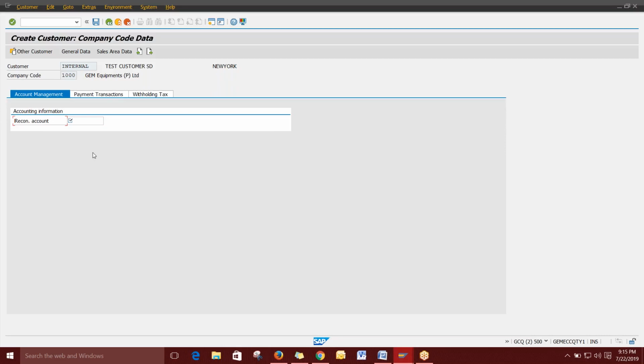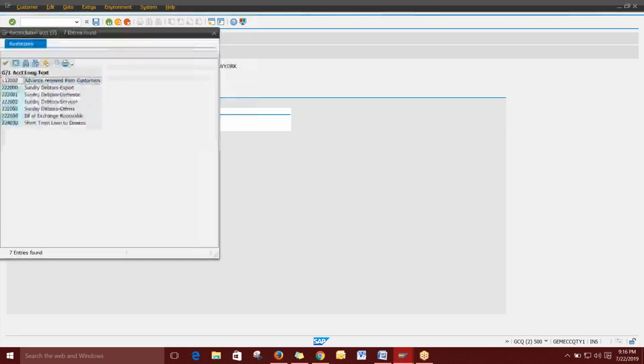Recon account is a very simple account. Whenever you create a customer, you need to reconcile something, because when the number of transactions increases in SAP, you cannot reconcile manually. Reconciliation is very simple. You will be matching the customer ledger, the financial ledger, with your current system, to check whether both transaction amounts are equal or whether there are any variations. So you have to have a reconciliation account for each and every group. That means domestic and export should each have a separate reconciliation account that you have to select.